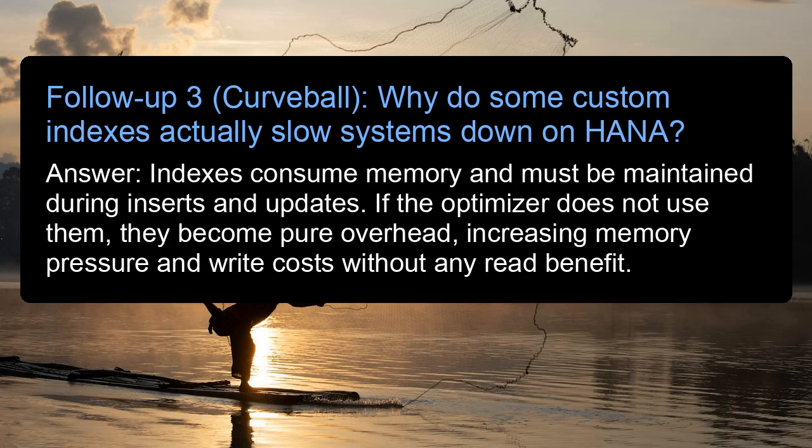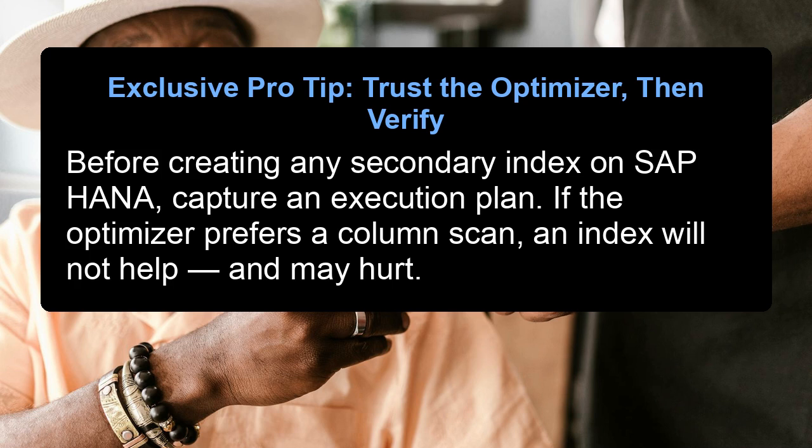Follow-up 3. Curveball. Why do some custom indexes actually slow systems down on HANA? Answer: indexes consume memory and must be maintained during inserts and updates. If the optimizer does not use them, they become pure overhead, increasing memory pressure and write costs without any read benefit.